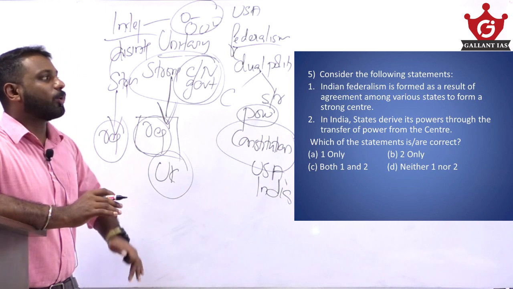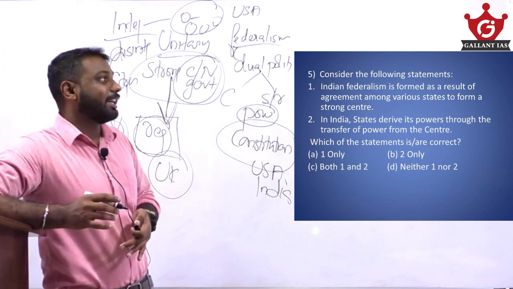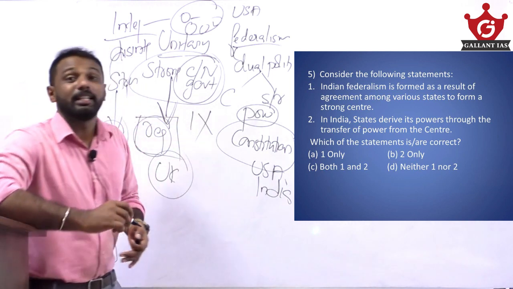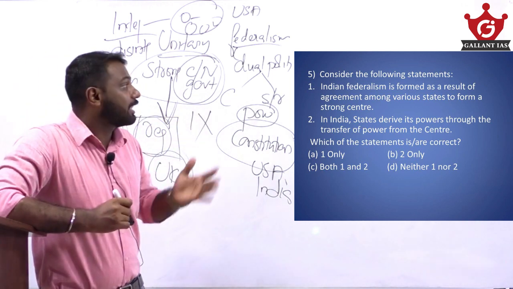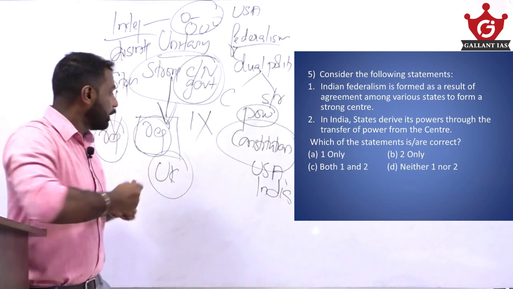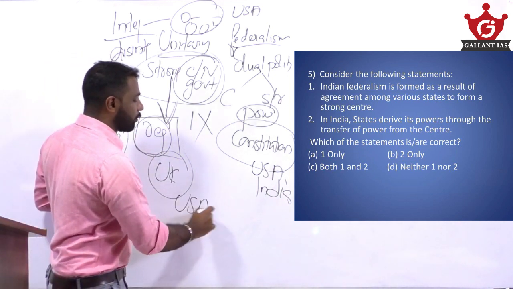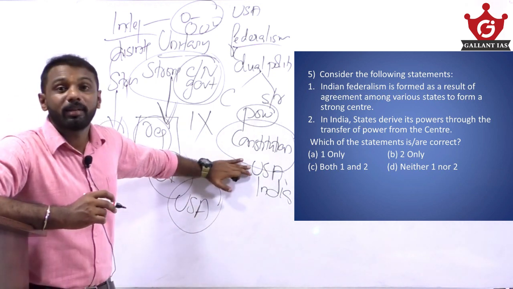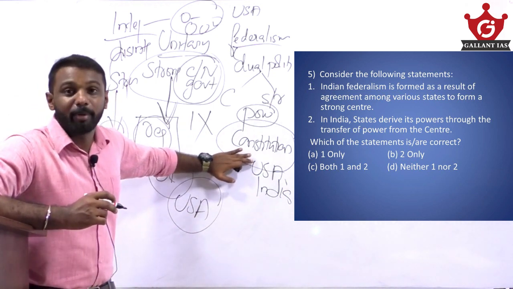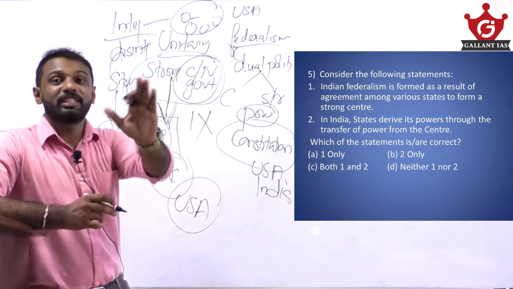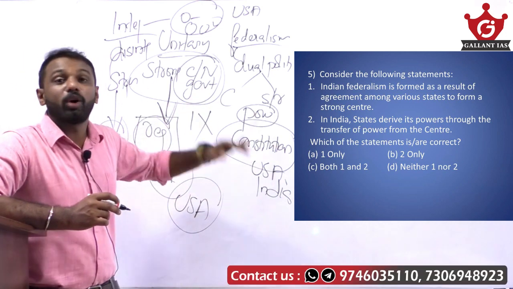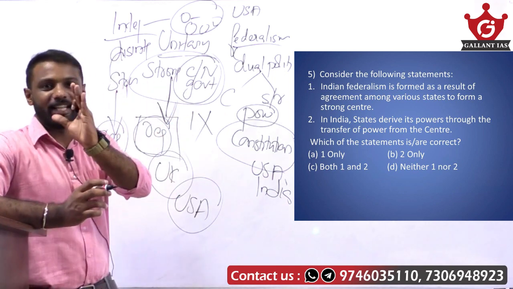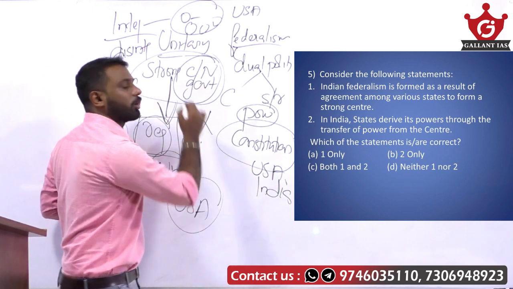Indian federalism is formed as a result of agreement among various states to form a strong center. That statement is wrong, because Indian federalism is not formed as a result of agreement. See, USA is formed as a result of agreement among various states, and India is not formed on the basis of an agreement, because India is termed as a union of states. India is not termed as a federation. India is a union of states. So statement number 1 is wrong.